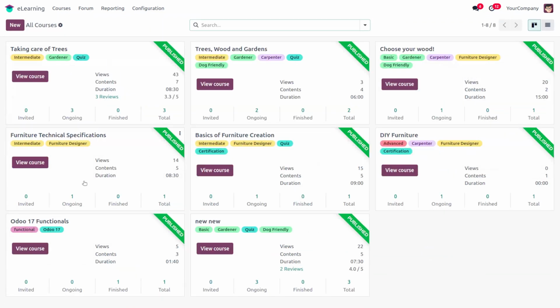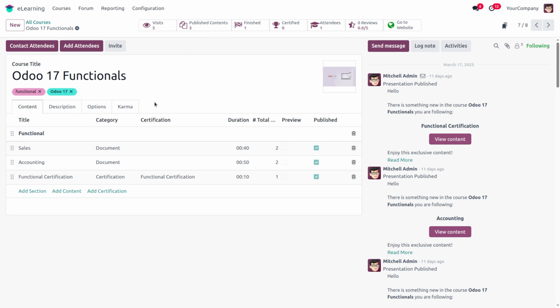Here we can take one of the courses. Odoo 17 Functional is one of the courses I have created. On clicking this course, we can see there are contact attendees, add attendees, and invite, which are the three options available at first. And we have visits, published contents, finished, certified attendees, review, and go to website options.